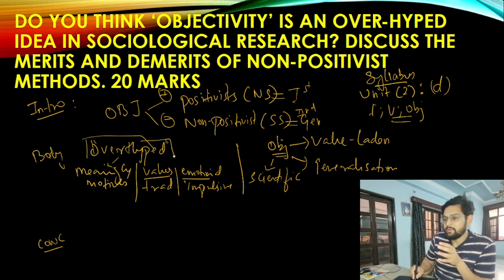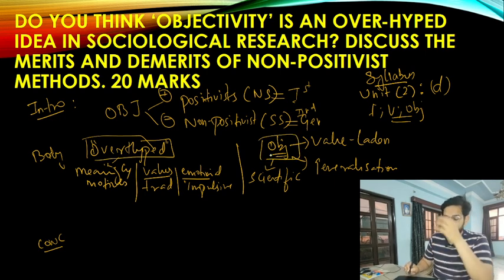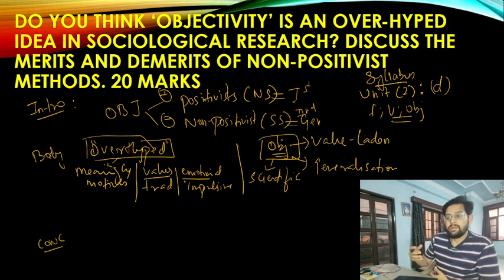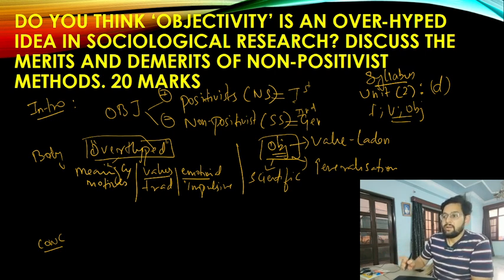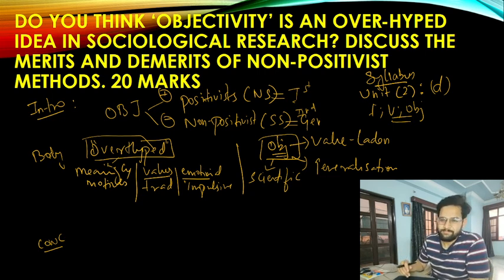You are going to agree with that, and then you are going to say no, the word objectivity is not overhyped, because we require a value neutral approach. In the absence of value neutrality, there will be value-laden work. Moreover, in the absence of generalization, how are we going to establish an academic subject? We require a scientific temperament in the age of modernity, etc.